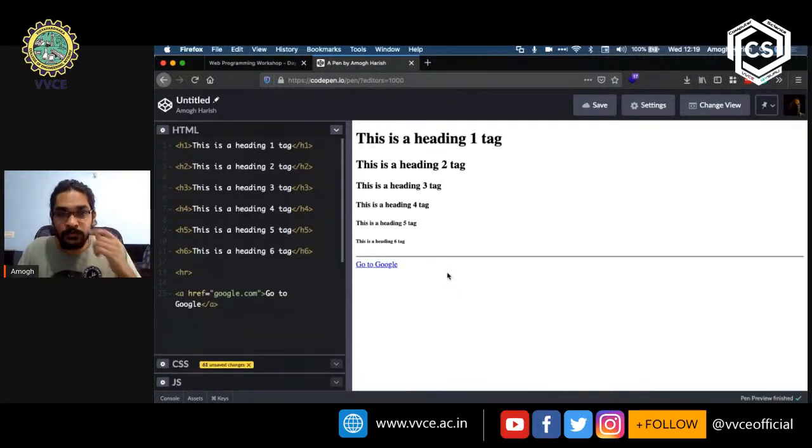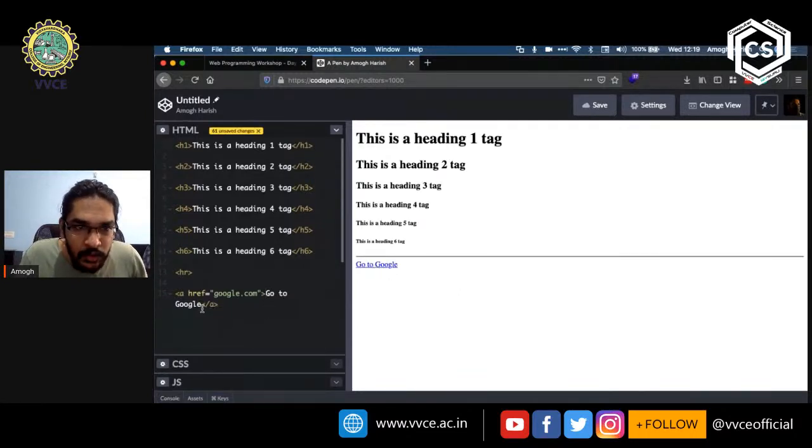Okay, so yeah, you're back. And as you can see, we said "go to Google" as the content of the tag, and that's what is being displayed here. Links are displayed blue in color, and they have an underline, which signifies that you can click on them. So if I click on this, it's actually going to go to Google.